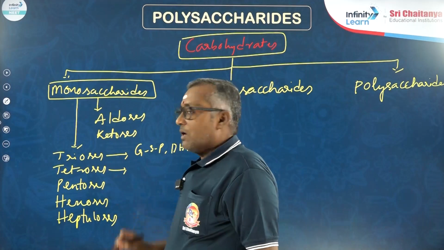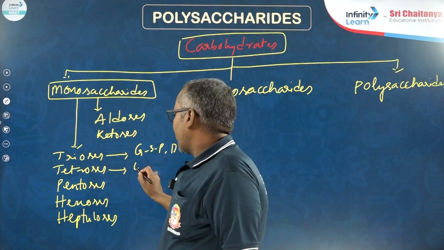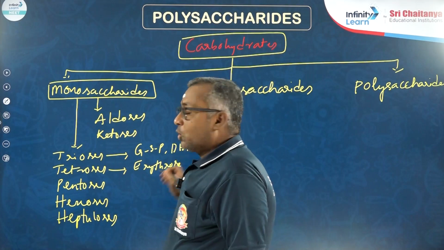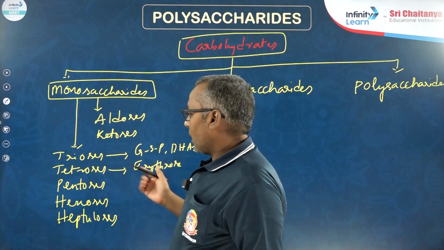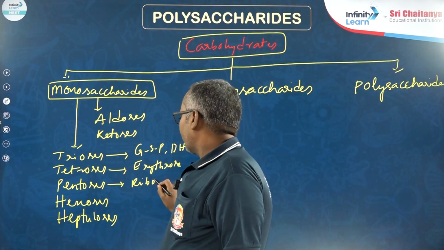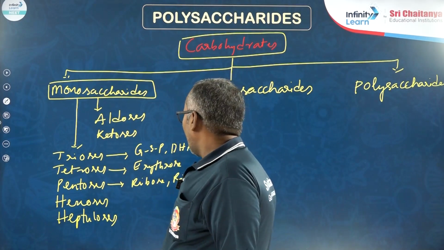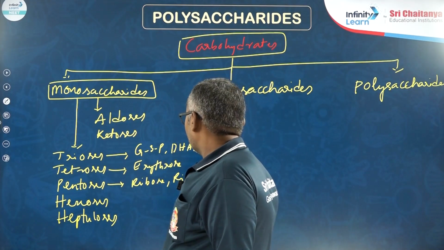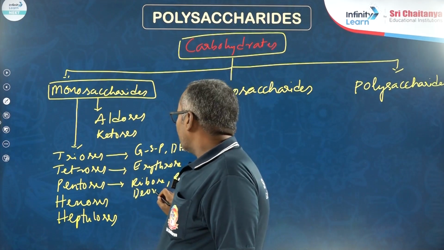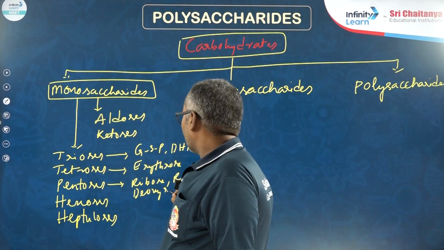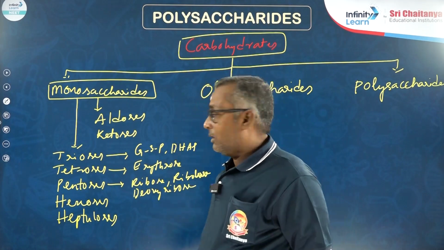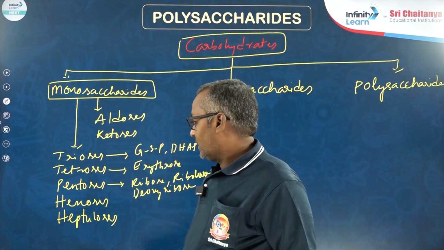Tetroses, these are 4 carbon sugars like erythrose, erythrulose. Pentoses: ribose, ribulose, deoxyribose. These are all some important pentoses with 5 carbon sugars.